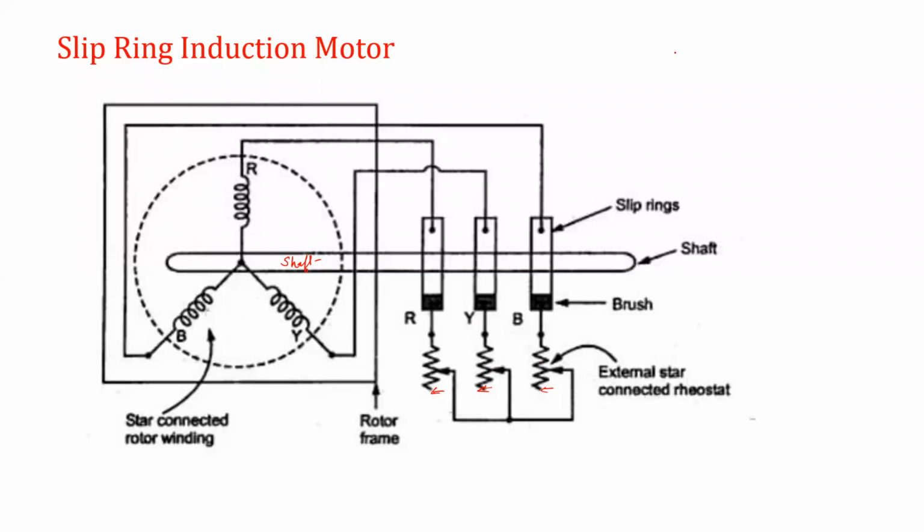So it serves two purposes. One, it limits the starting current. And second, it provides high starting torque.